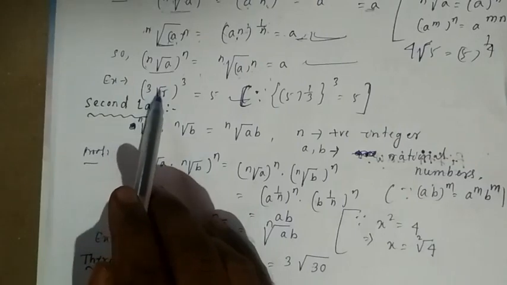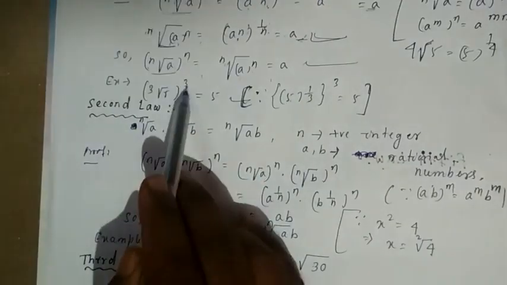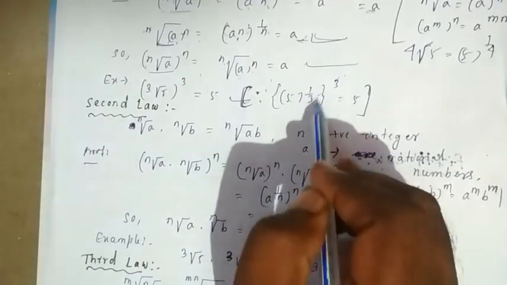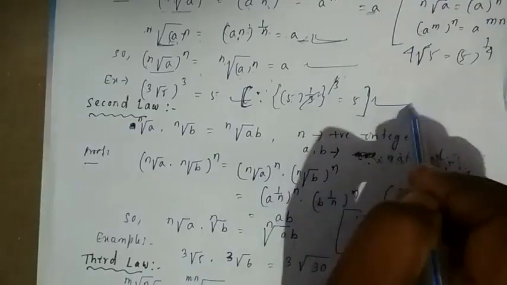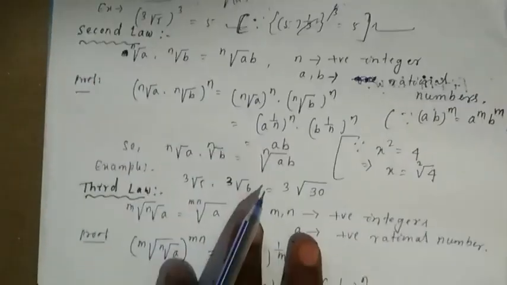How? The cube root of 5 you can write as 5 to the power of 1 by 3. Again, raised to the power of 3 is there. According to laws of exponent, these two will multiply, 3 will be cancelled, so only 5. Remember the first law? Second law.